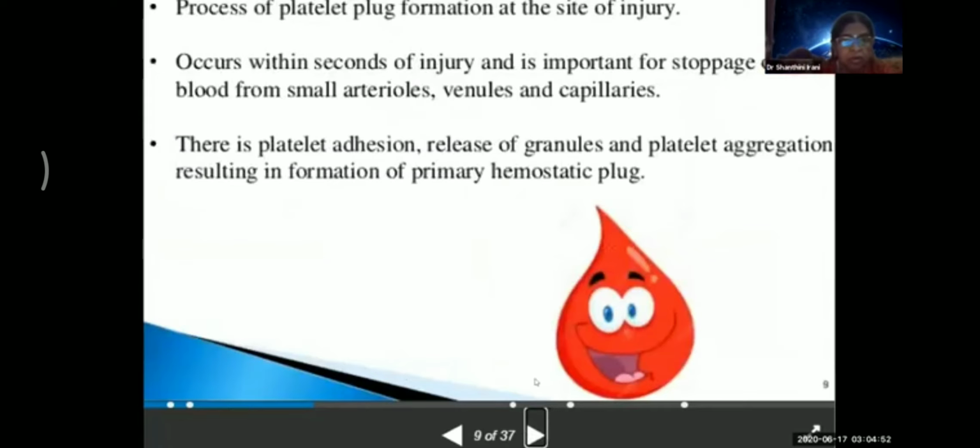Now, the process of platelet plug formation at the site of injury is the primary hemostasis. It occurs within seconds of injury, very soon, and is important for stoppage of blood from small arterioles, venules, and capillaries. The platelets adhere to the endothelium. They release granules and platelet aggregation, resulting in formation of the primary hemostatic plug. Next.